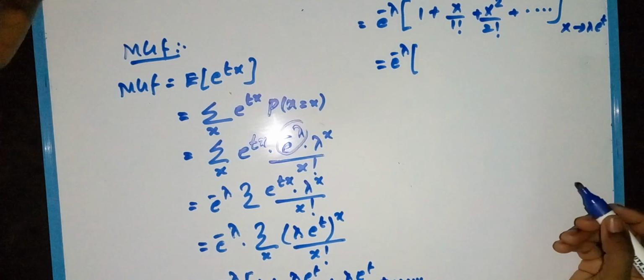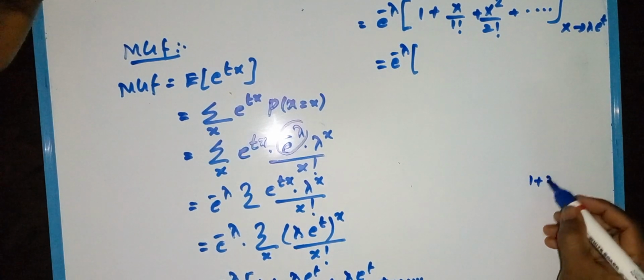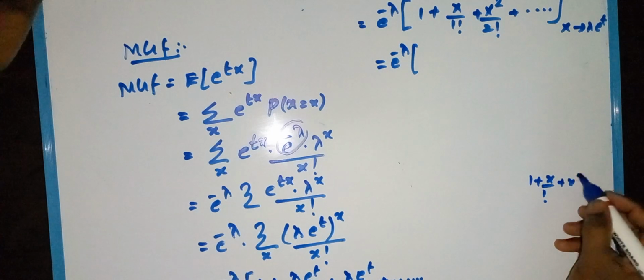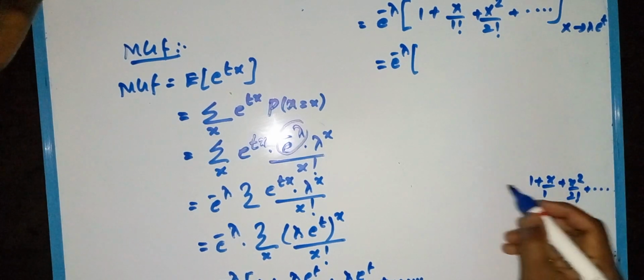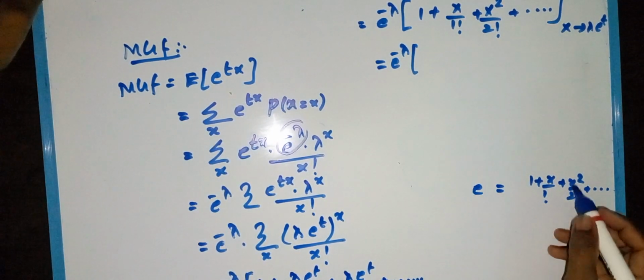What is the expansion of 1 plus x by 1 factorial plus x square by 2 factorial plus etc.? That is equal to e power x.